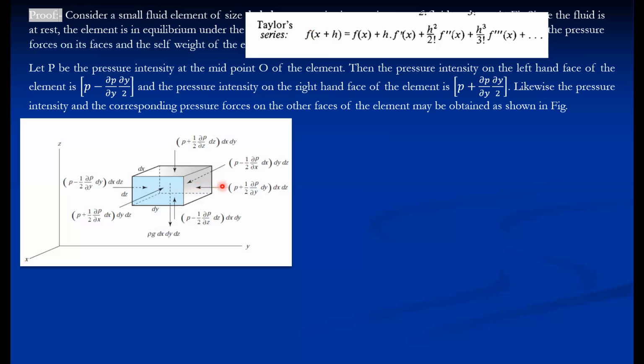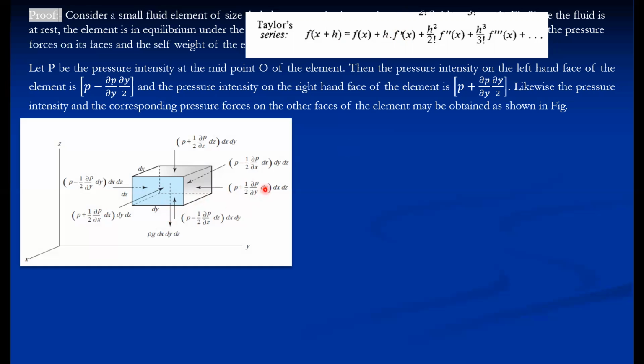First we calculate the pressure intensity acting on the right face. P is nothing but our f of x, so P is analogous to f of x. The distance of this particular face from the midpoint is dy by 2, so h is dy by 2.